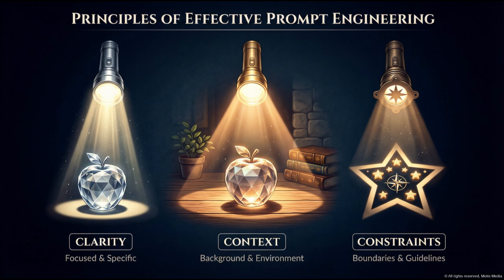The third, representing constraints, uses a stencil overlay to shape light into a specific form. Boundaries guide AI toward desired outputs. Master these 3 principles to unlock AI's full potential.